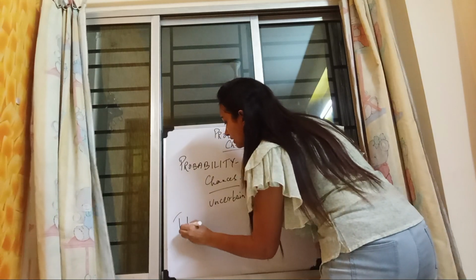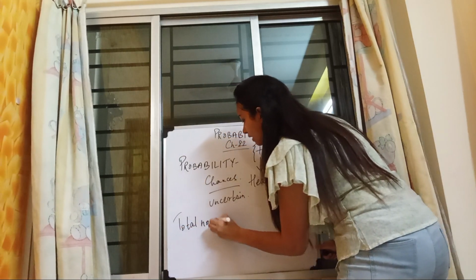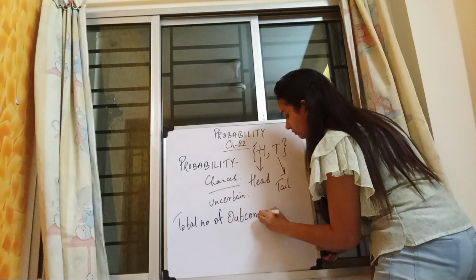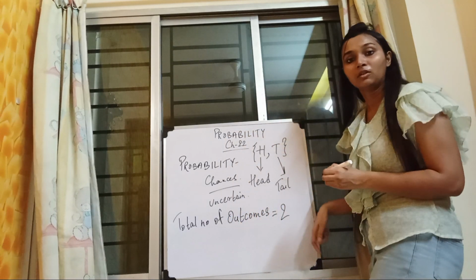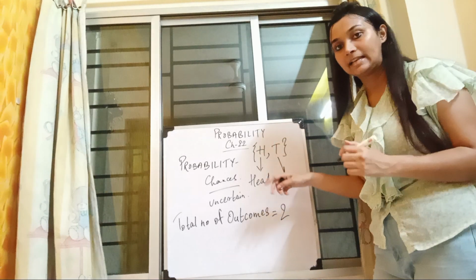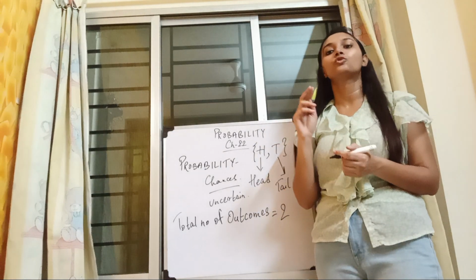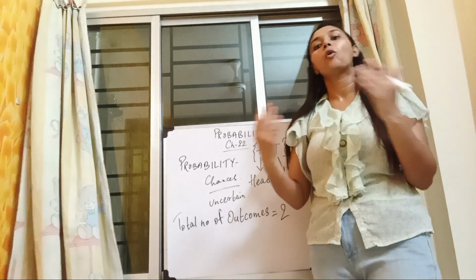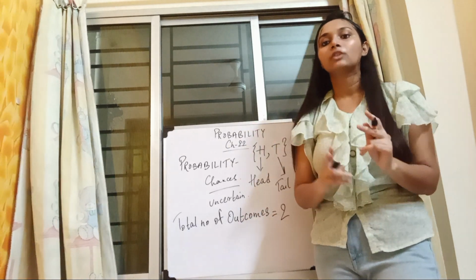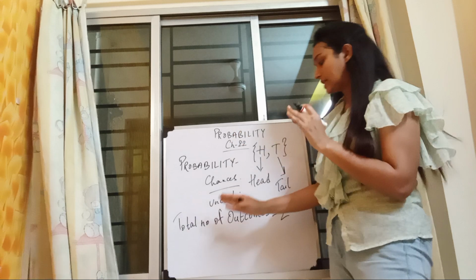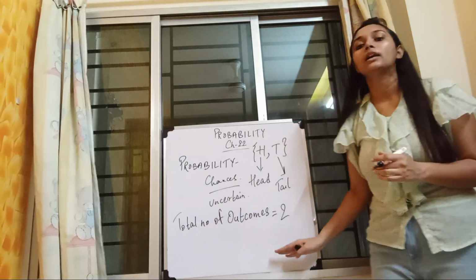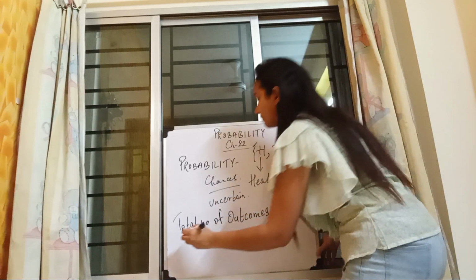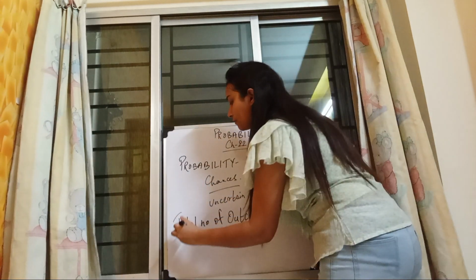So the total number of outcomes is 2. What are those? Head and tail. If I am tossing a coin, I will get two outcomes. Either a head will come or a tail will come. So there are two possible outcomes. Now to get a probability, what is your favorable outcome?